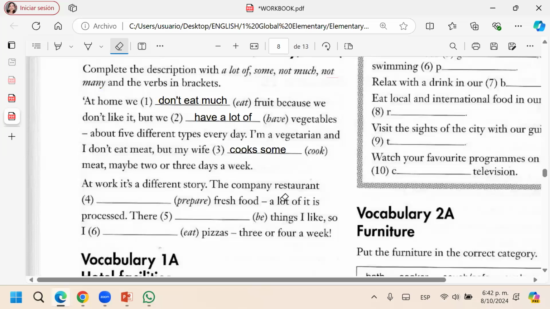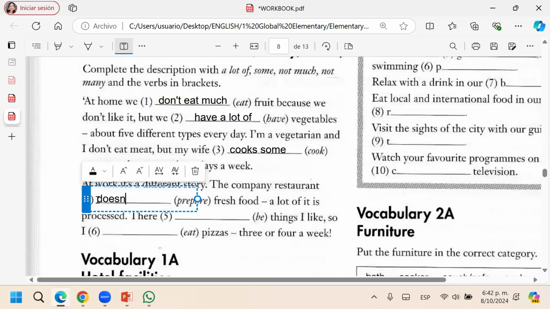The last: at work is a different story. The company restaurant, fresh food. A lot is processed. So the company restaurant, fresh food: not much. How is the negative?